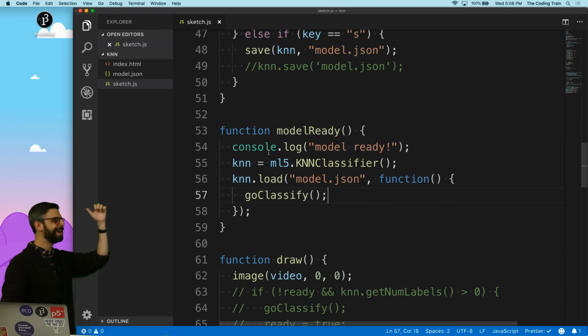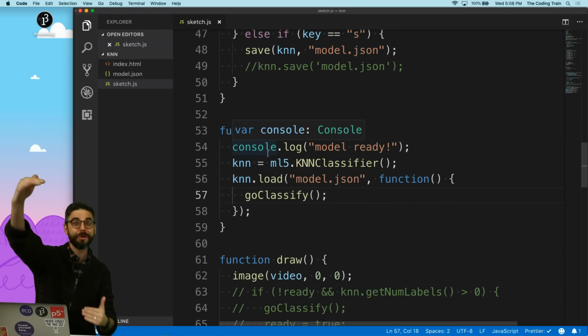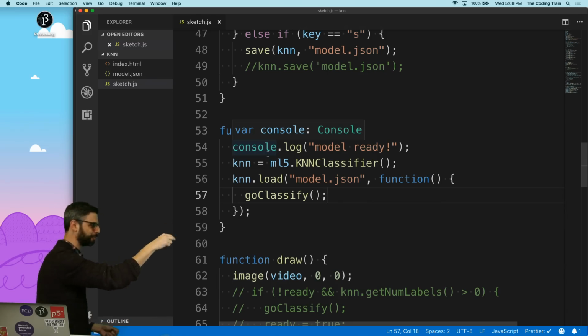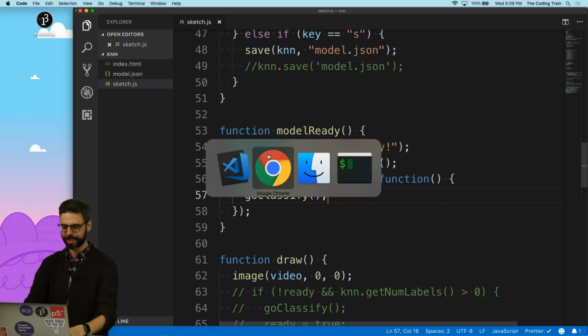So the first thing is load MobileNet. MobileNet's ready. Load my KNN data set. My KNN data set is ready. Start classifying images. So let's go back and refresh.